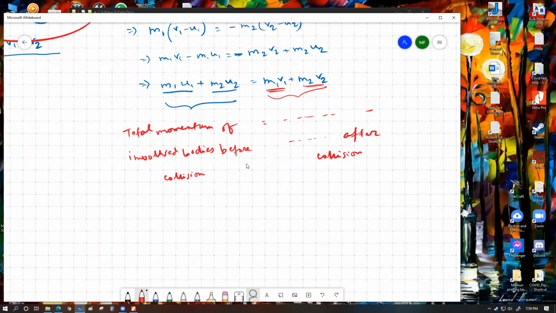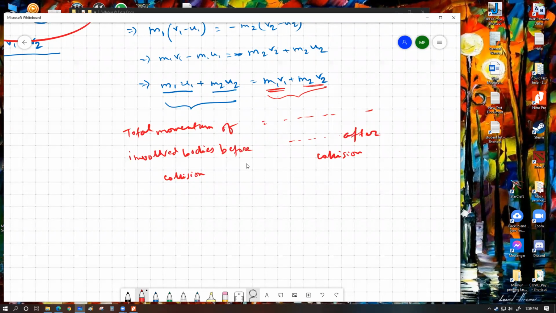If we want to write a sentence-based description or expression of the law of conservation of momentum, this is how we can write. There can be a lot of different ways to express this. As long as you understand what you're writing about, you can flexibly choose your words, but just don't choose the wrong set of words. As long as you understand the concept, you should be able to articulate it properly.